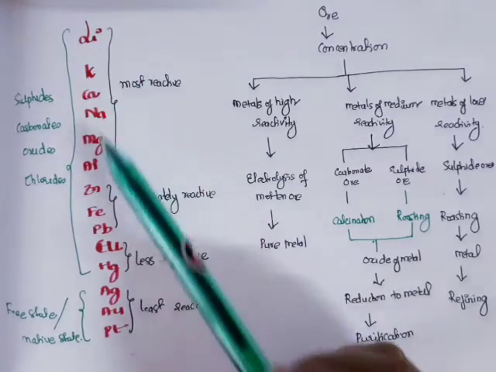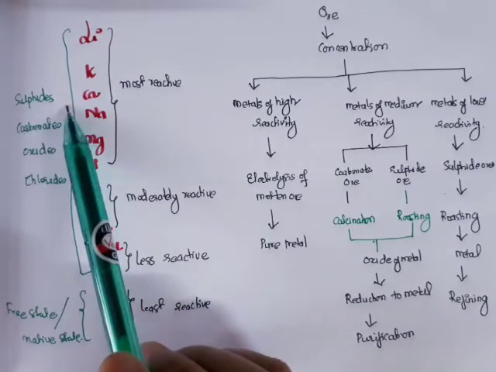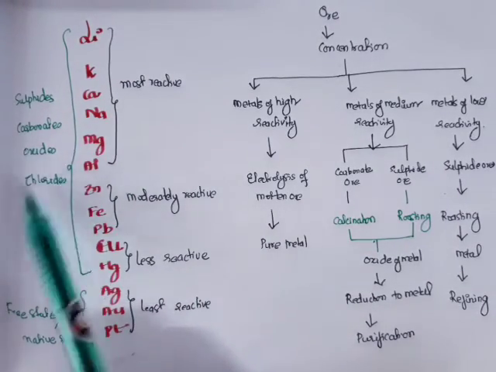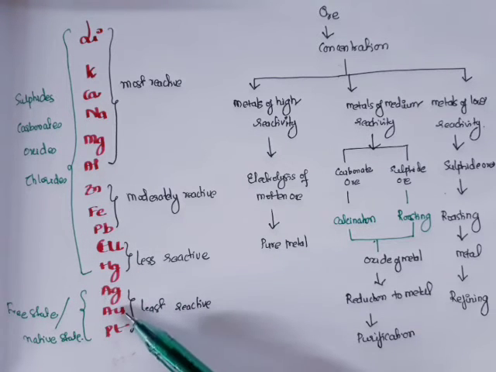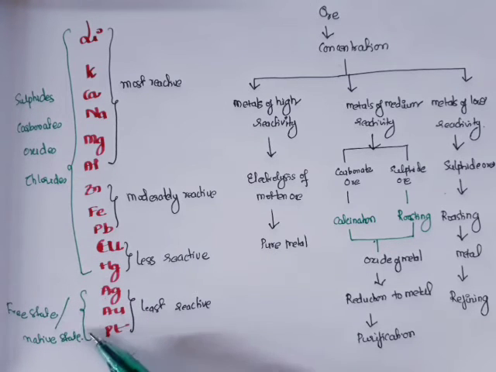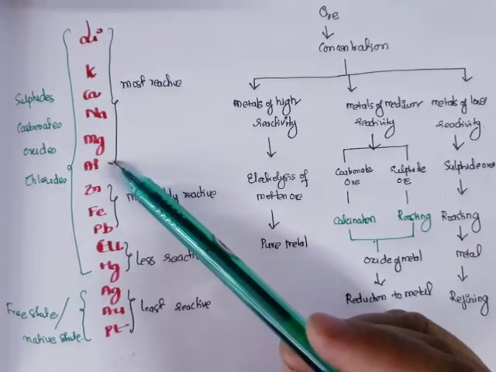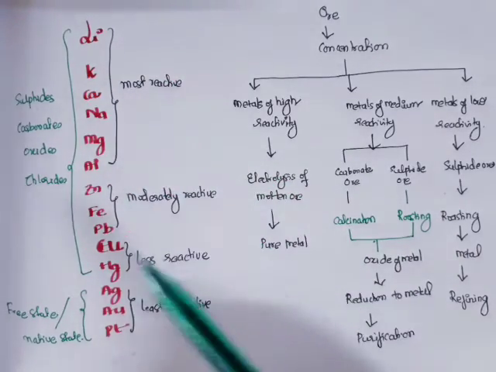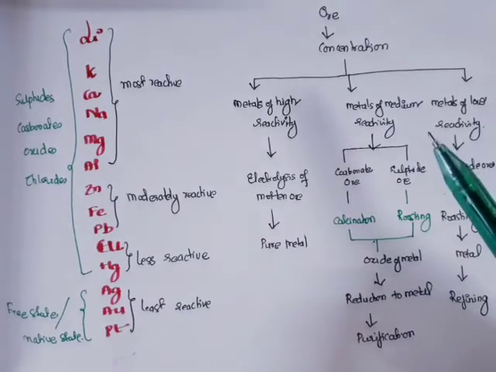From lithium to mercury, they usually exist in sulfide, carbonate, oxide or chloride form, whereas silver, gold and platinum mostly exist in free state or native state. Now lithium to aluminium are the most reactive elements, so they react vigorously with reagents.